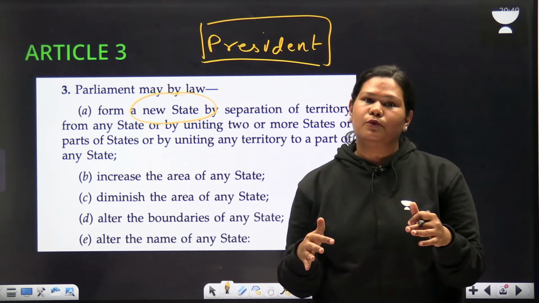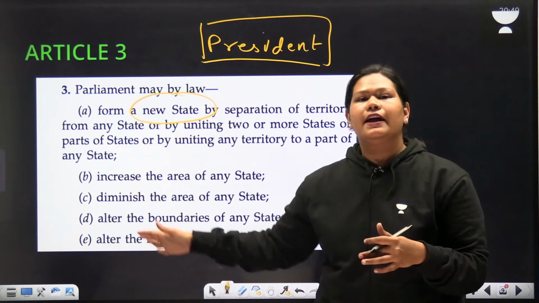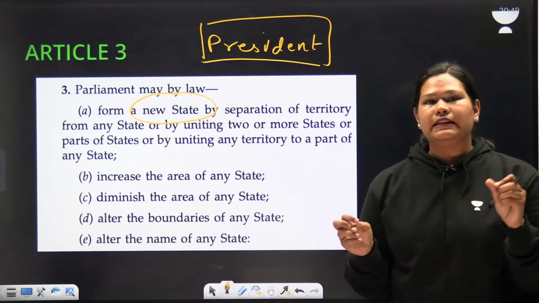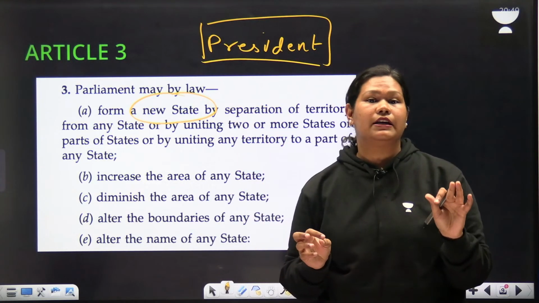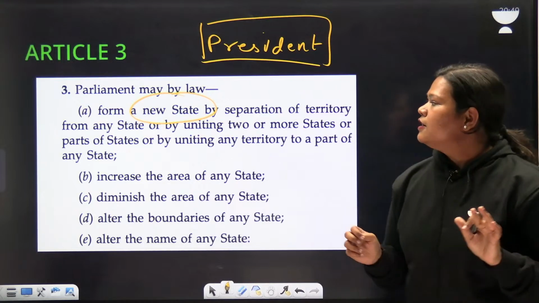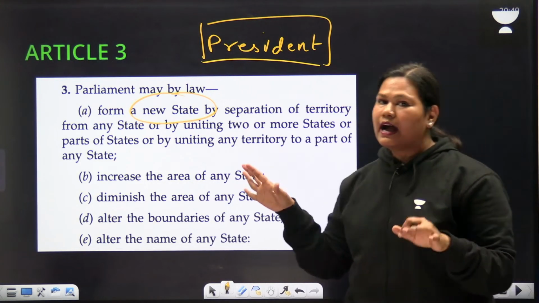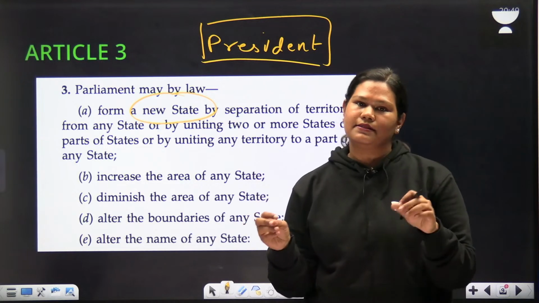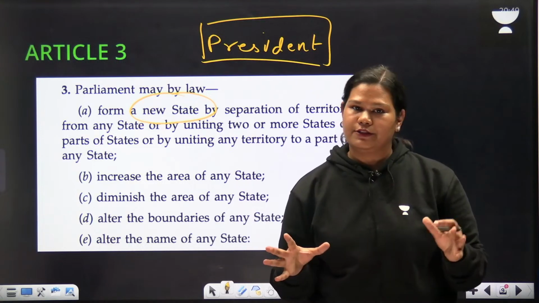Even if it doesn't approve it, the President can move forward with the bill and Parliament can decide on this. So one thing we need to remember is that in this case we need prior recommendation from the President. This is for existing states and union territories. Article 3 applies to union territories and states, and Parliament has the power to change their boundaries.